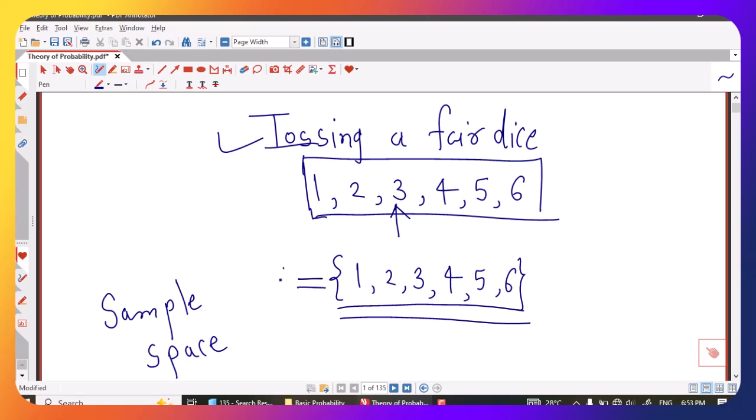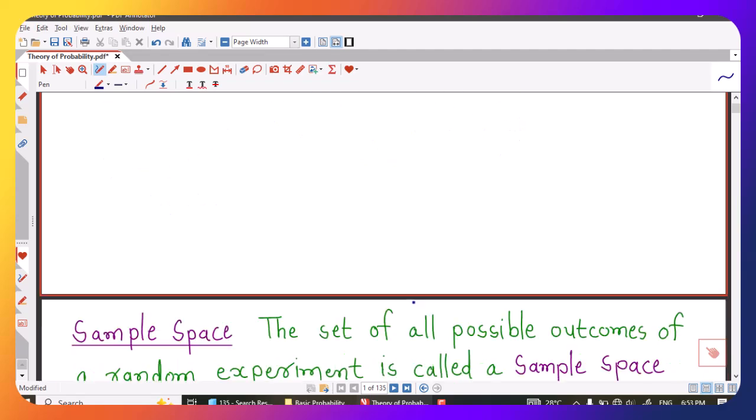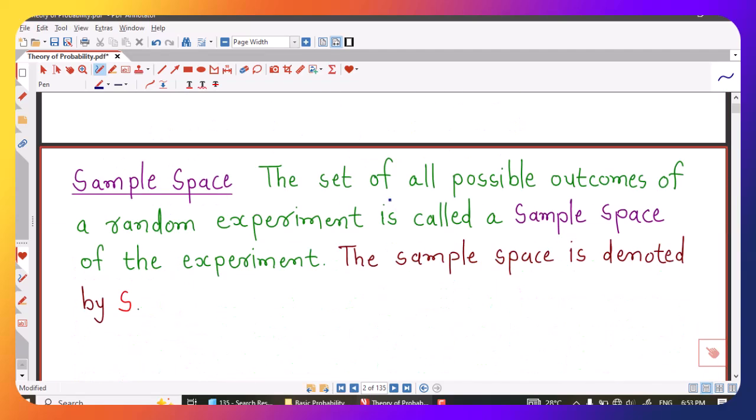Sample space is generally denoted by this symbol capital S. Similarly, for this random experiment, in the sample space we have two outcomes: head denoted by capital H, tail denoted by capital T. So definition of sample space is very easy.